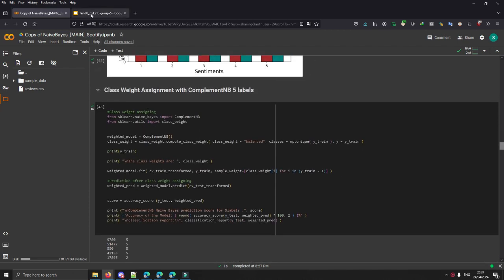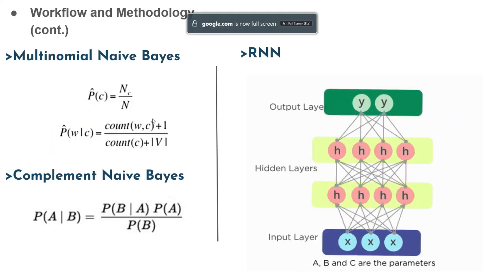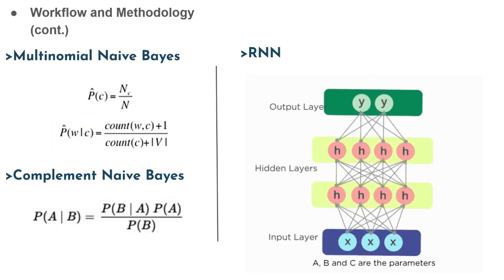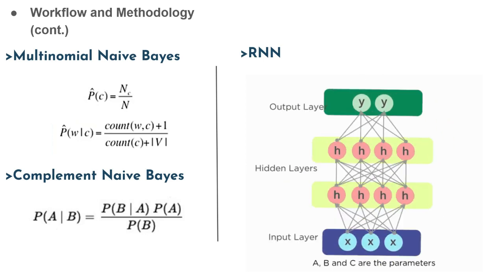Next, I'll talk about the complement naive Bayes. Complement naive Bayes seeks to address the issue of class imbalance in the training dataset by considering the complement of the class frequencies when estimating the likelihood of the features or the labels.